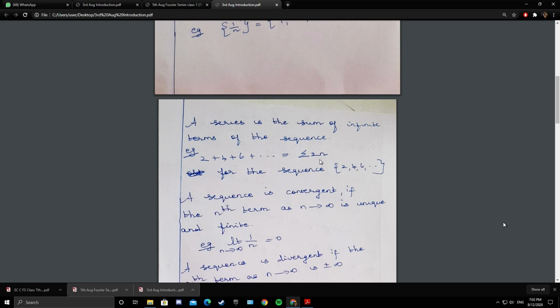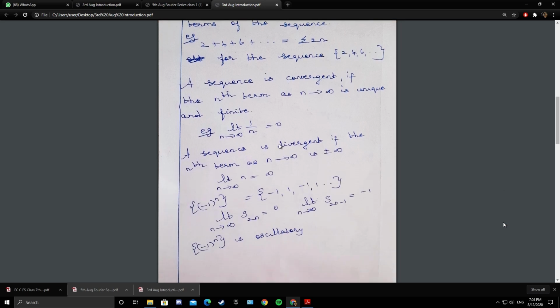A series is constructed from the sequence. If you add the terms of the sequence, you will get the series. So it is denoted by the symbol summation. Summation, what is the general term? 2n. So summation 2n. Now we have three types of sequence and series. There are three types of nature of the series: convergent, divergent, and oscillatory.